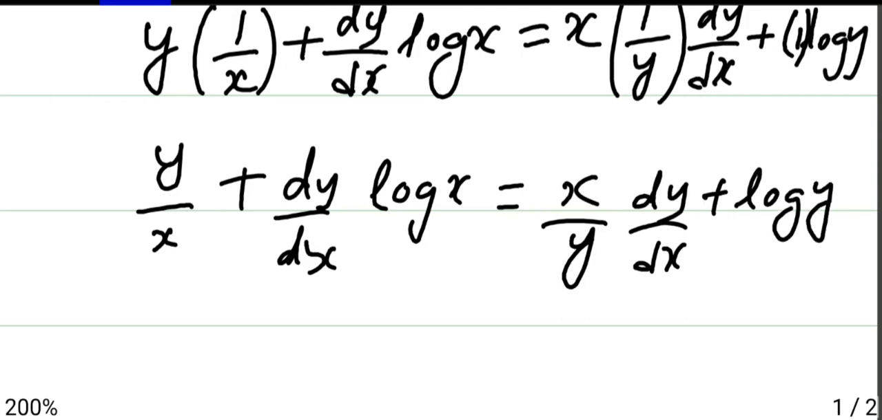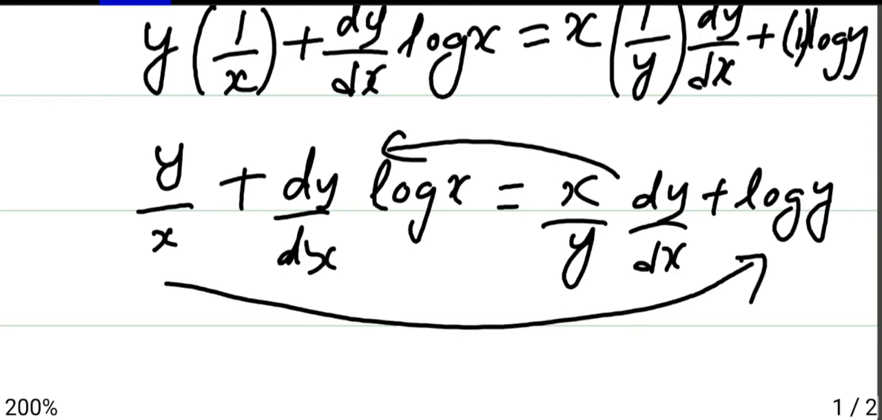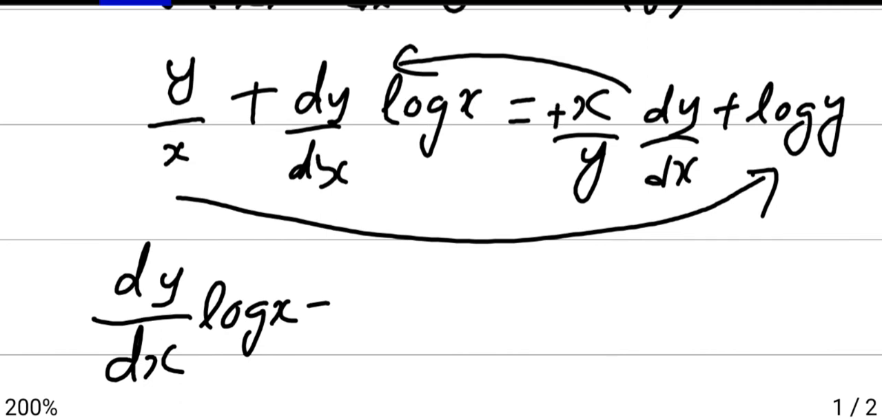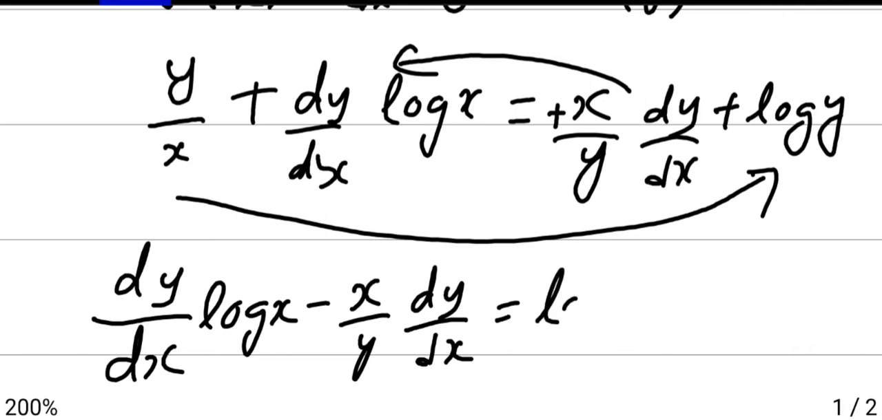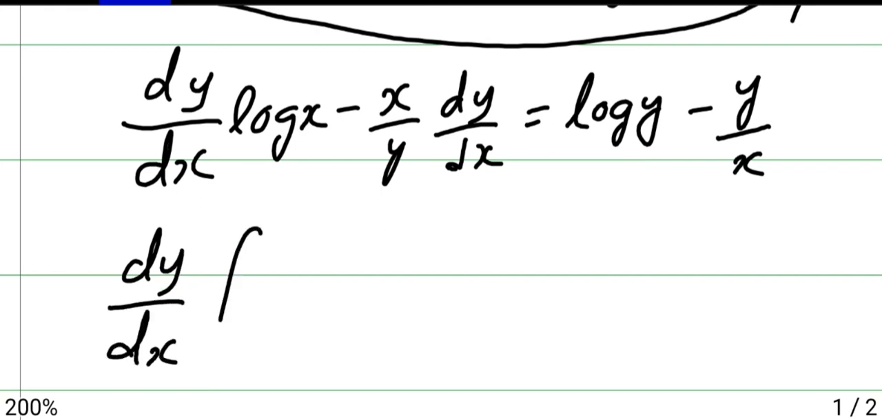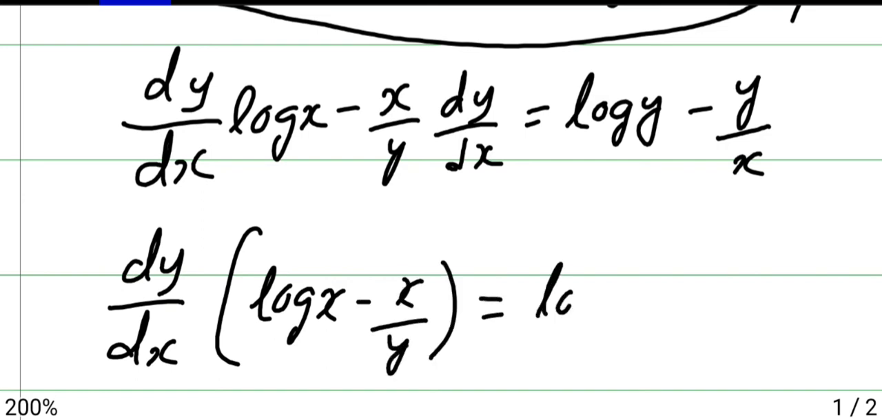Now I want dy by dx to calculate, so I'll shift this here and I'll shift this to the other side. So what happens? It will be dy by dx log x is, this plus goes to the other side, becomes minus x by y dy by dx. The other side log y keep as it is. Shift this positive to the other side, becomes negative y by x. Now I want only dy by dx, so I'll take common dy by dx. So it will be log x minus x by y is log y minus y by x.